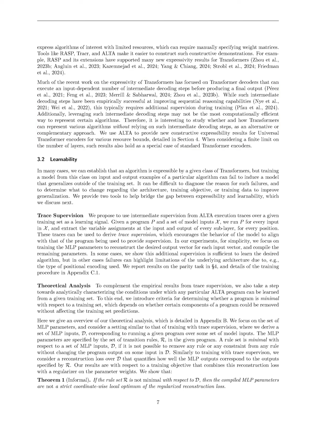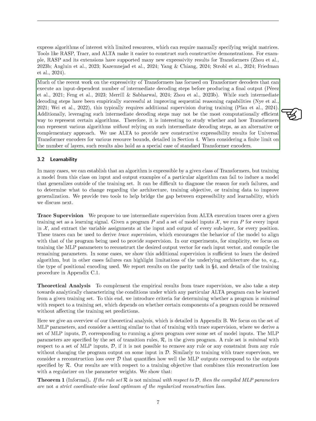Section Summary. In this section, we describe how the MLP sublayer in ALTA programs maps variable assignments through transition rules, ensuring that each output variable is determined by a unique rule or remains unchanged if no rules apply. We also discuss the expressivity and learnability of ALTA, highlighting its potential applications and the ease of constructing algorithms without relying on intermediate decoding steps, which we explore further in the paper.